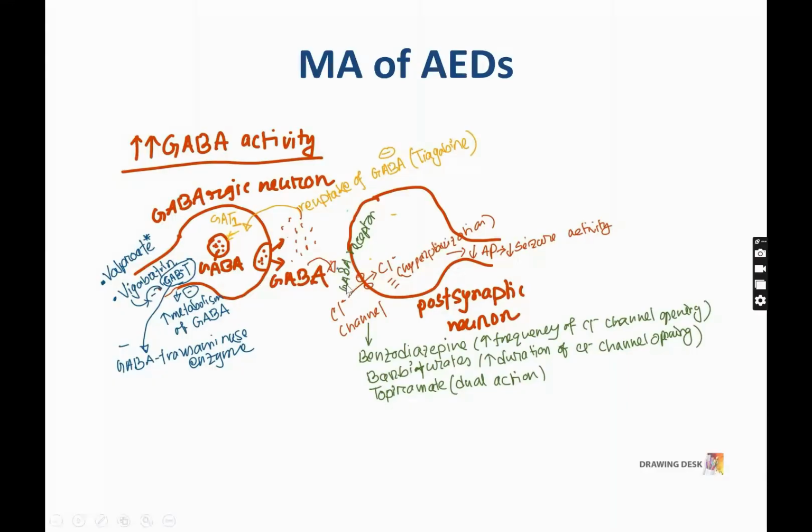This receptor is called the GABA A receptor. When the GABA A receptor is stimulated or activated, what happens here?